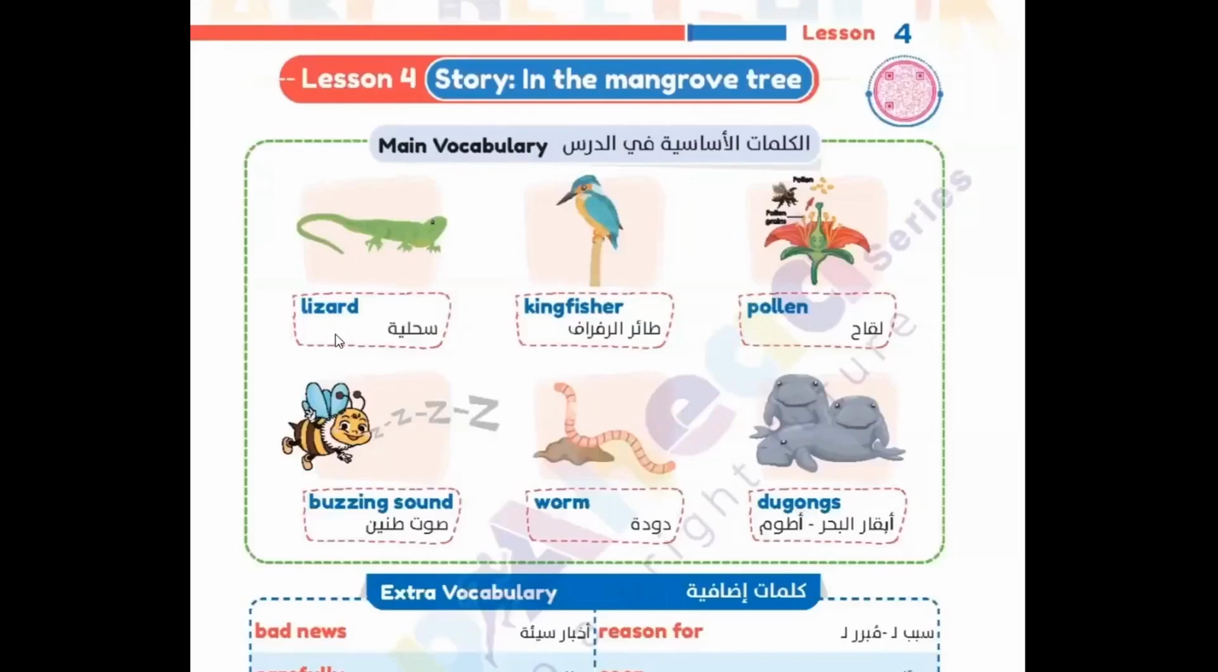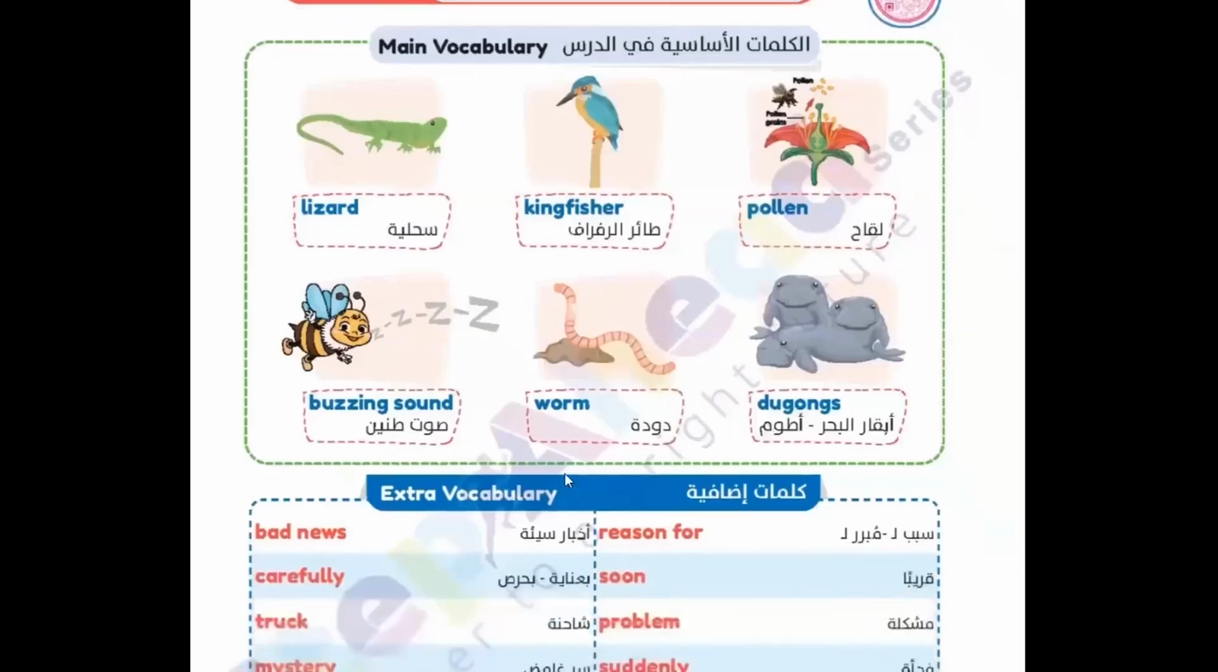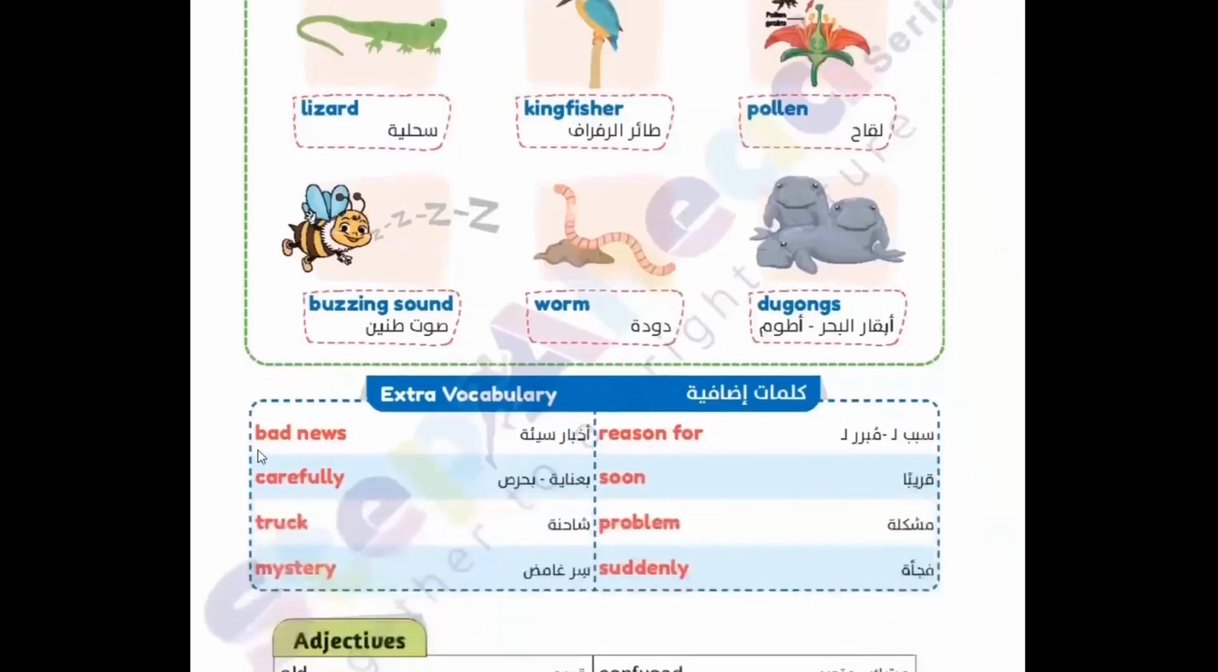Lizard, kingfisher, pollen, buzzing sound, worm, dugongs, and etc. Vocabulary. Now we will start.